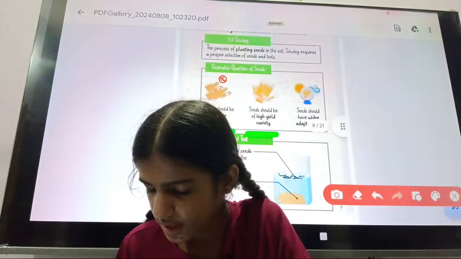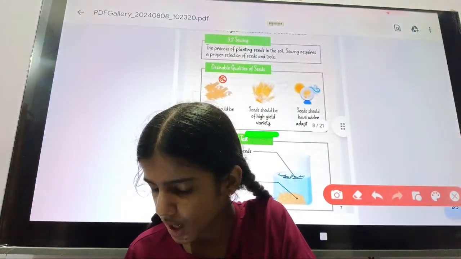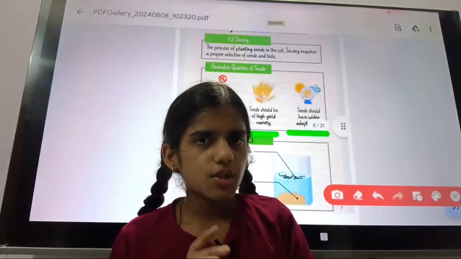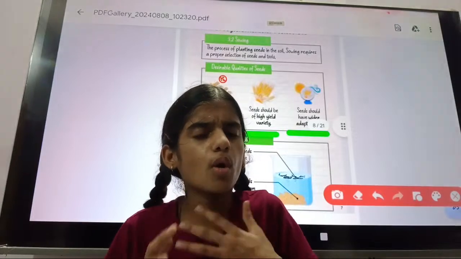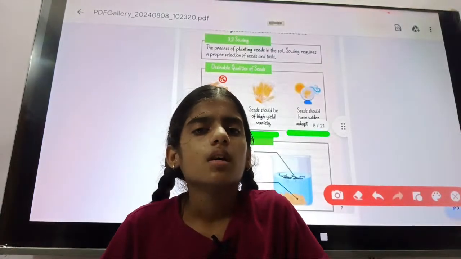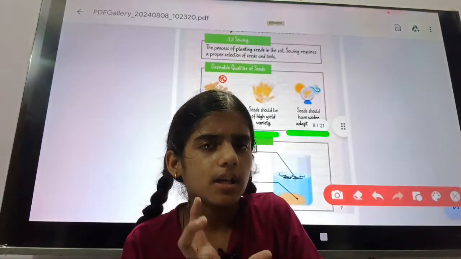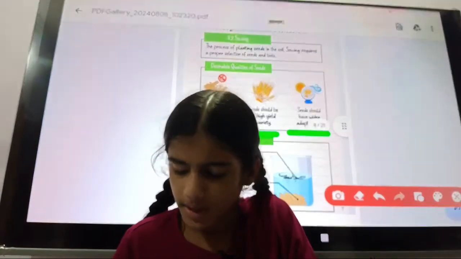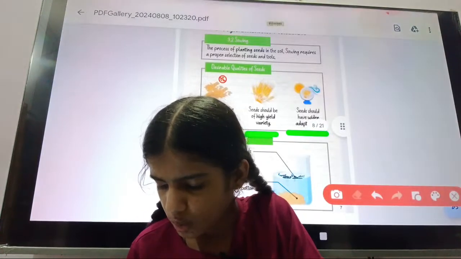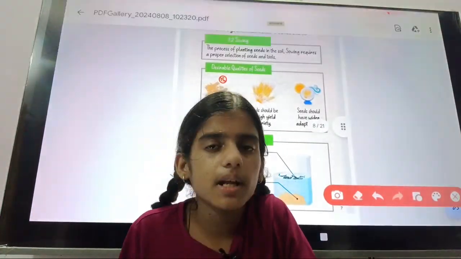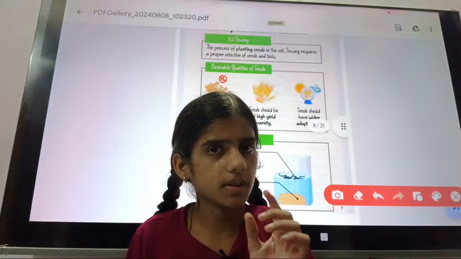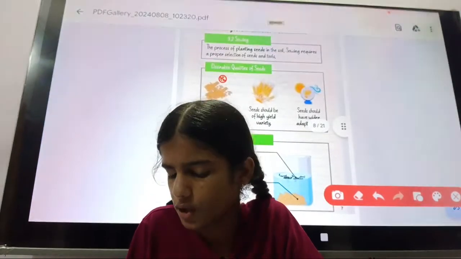And the third point is seed should have high water adaptability. It means that the seed has more capability to absorb water from the root. It means the water adaptability capacity of the seed will be more, then the quality of seed will be good. Okay. Then how to check which seed is good and which seed is bad? By checking this, there is a seed test or an experiment that is given in your book.